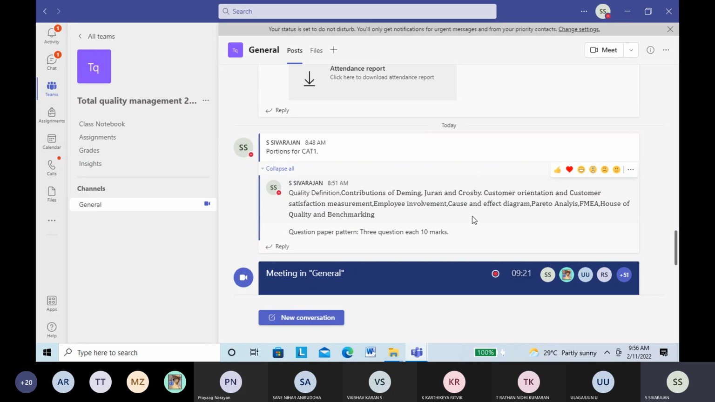So the cause and effect diagram is very important. You have to identify at least 5 main causes, and for each main cause, at least 4 sub causes should be there.